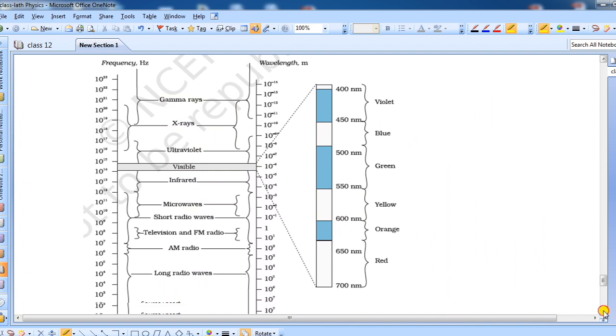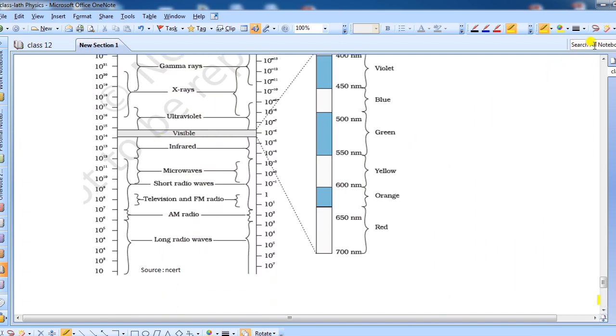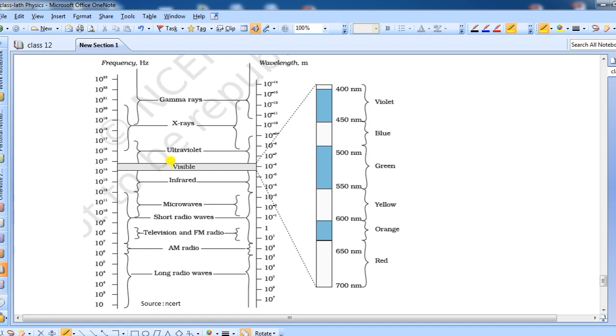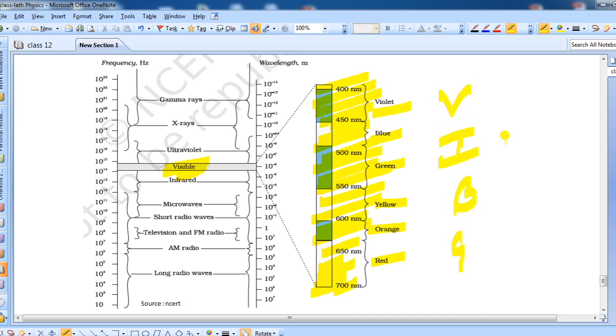Okay, one more thing, children. Before moving ahead, you can see the visible region. The visible region is the region in which we are able to see things. This visible region is further subdivided into 7 parts: red, orange, yellow, green, blue, indigo, violet. You know, VIBGYOR. There were 7 colors in VIBGYOR, so this visible light belongs to these 7 colors only.